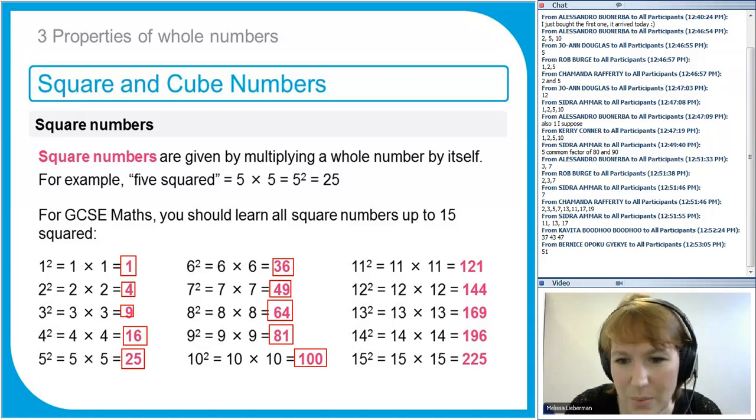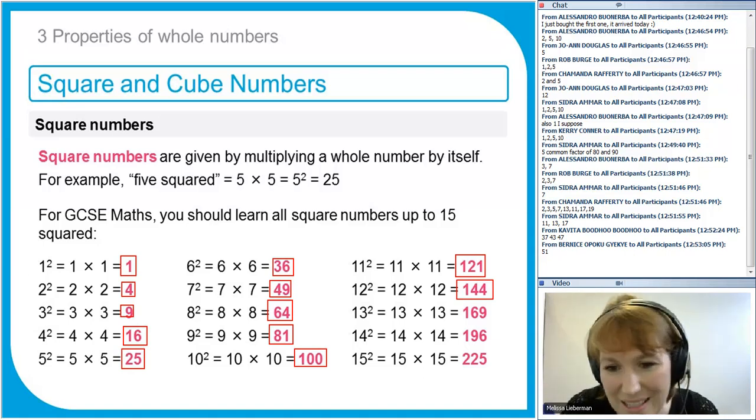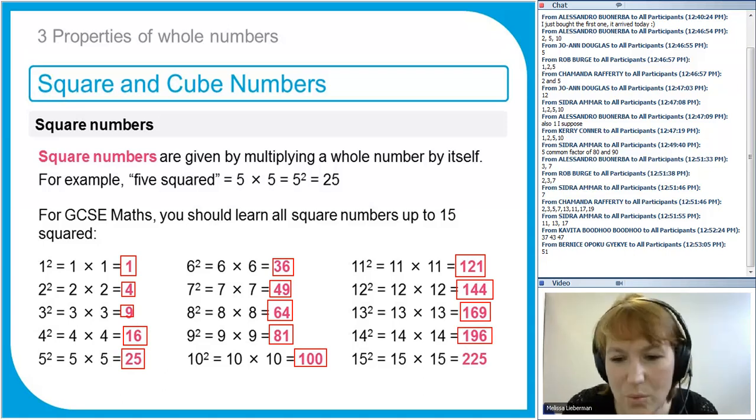These ones might be a little bit more difficult, but please do try to learn and recognise them. So we've got 11 squared is 121, 12 squared is 144. Now these next two, you might notice a pattern. There's 169 and 196. They've got the same digits with the last 2 digits swapped around, so that might help you to remember them. So 169 is 13 squared, and 196 is 14 squared, and the last one, 15 squared, is 225.